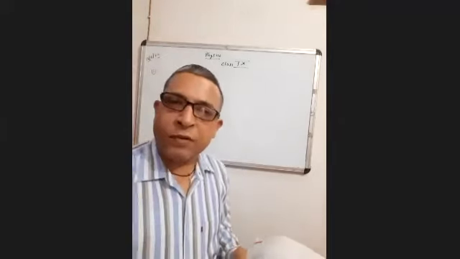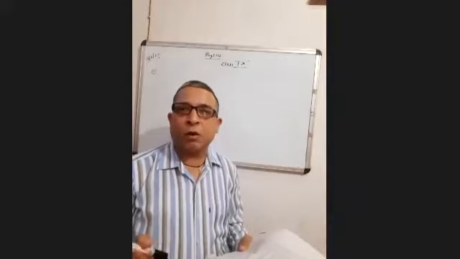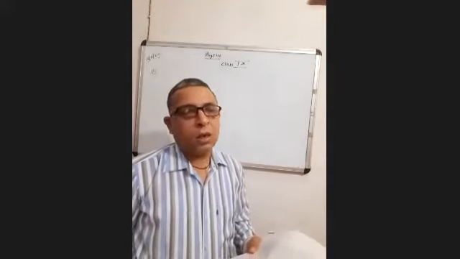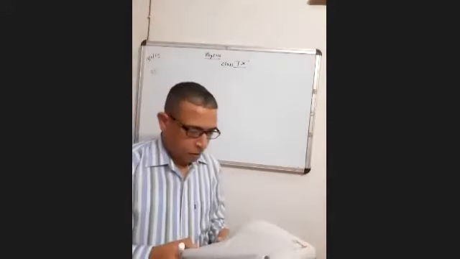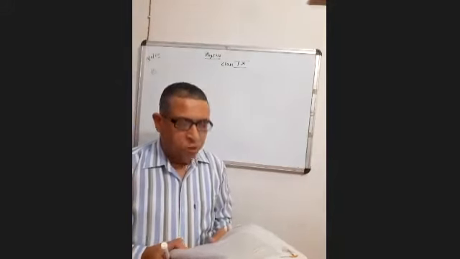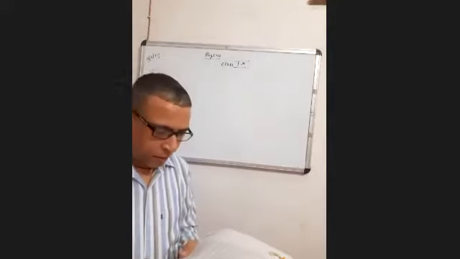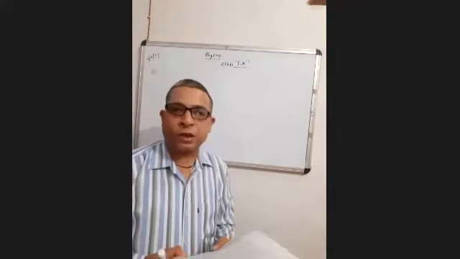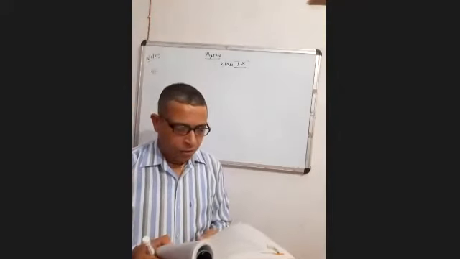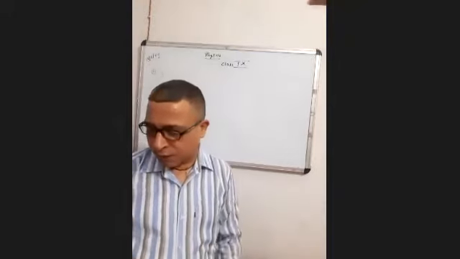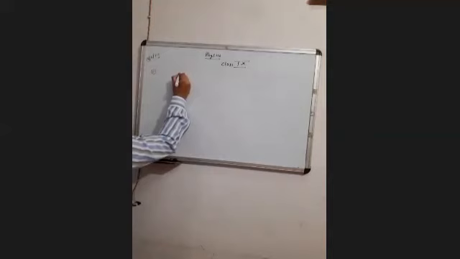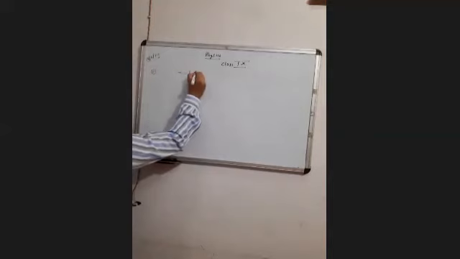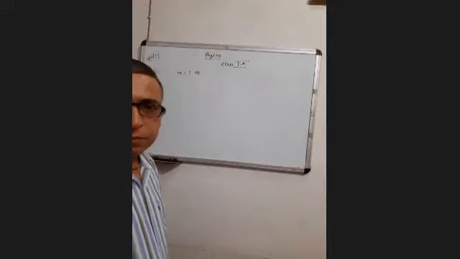Here they have given you a fact that the object is now coming to rest. In the earlier question, it was starting from rest. Now it is coming to rest. After traveling a distance of 50 meters, what is the force of friction between the stone and the ice? Means we have to find the force. Here we have been given mass of stone as 1 kilogram. This is mass of stone.